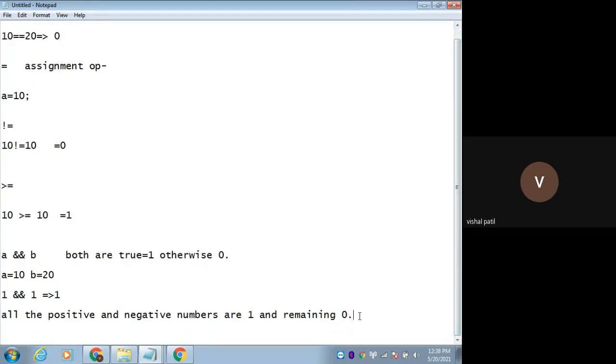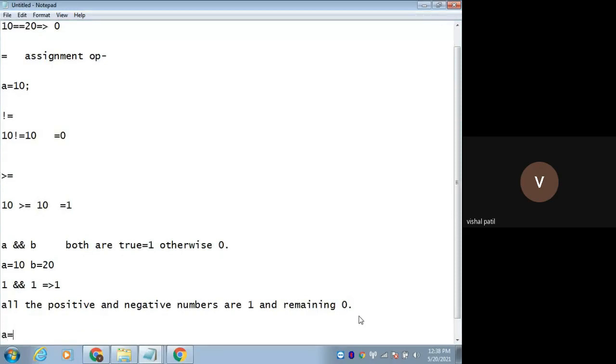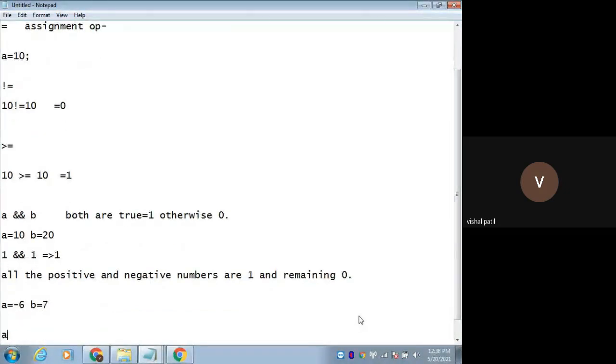Now let's check for another one. A value is -6 and B value is 7. Now tell me, this double pipe is nothing but the OR operation. Logical OR. This was the logical AND operation, right?